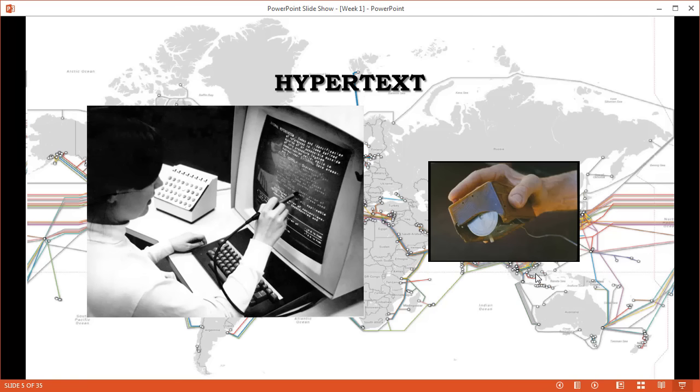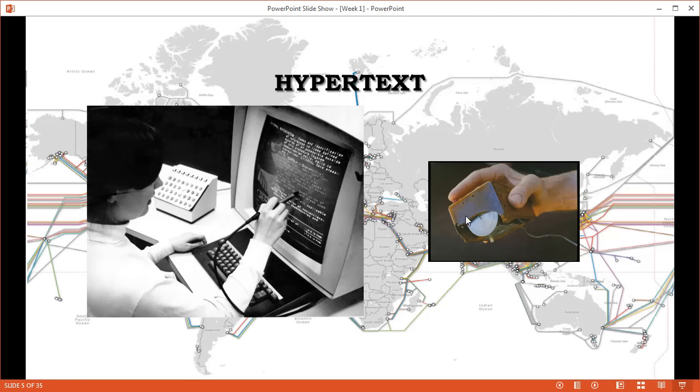And what is hypertext? It's clicking on some text or on something on the screen, and then we are jumping somewhere else. So in the World Wide Web, when we visit a website, this is what we are doing the entire time. We are clicking somewhere, jumping somewhere else to a subpage of the website or to a completely different website. And here we see in the 60s the first products came out, such as this stick here. When a person used this stick to point on some text on the screen, it would, for example, jump to a sub-article of this text.